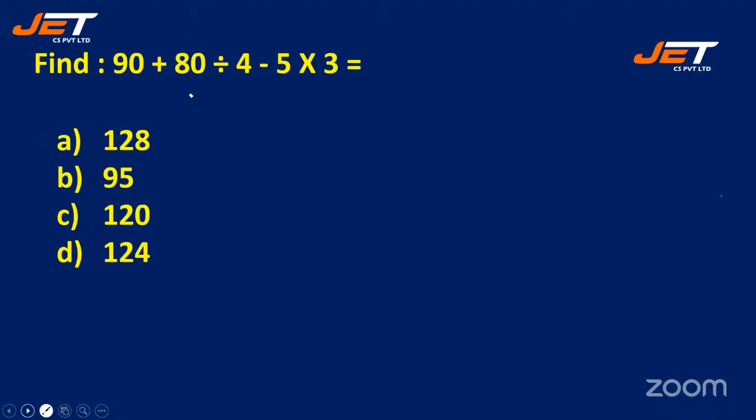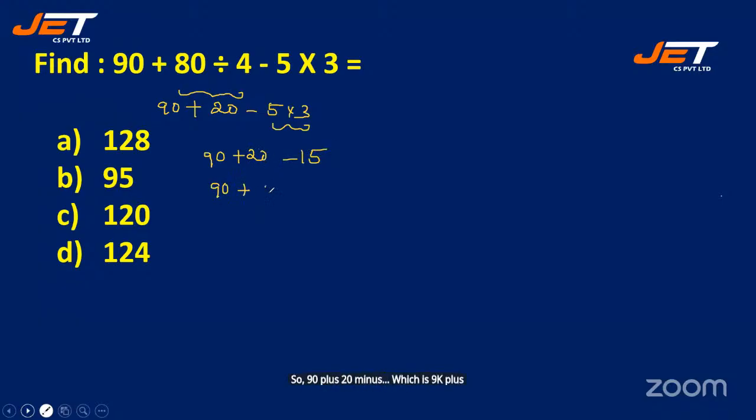See the next question. We have 80 divided by 4 is 20. Next we have 90 plus 20 minus 5 into 3. So 5 into 3 is 15. So 90 plus 20 minus 15 is 95, which is the correct answer, option B. Okay.